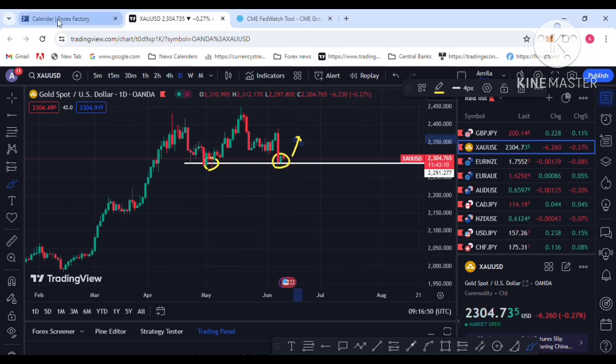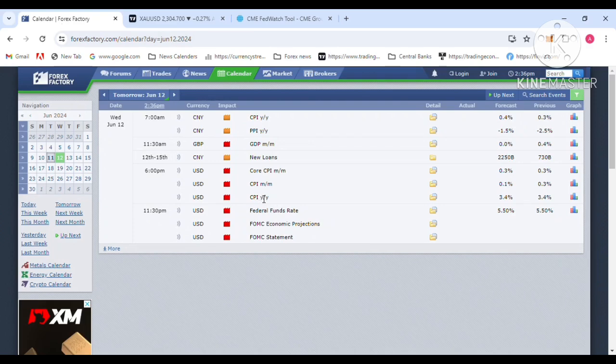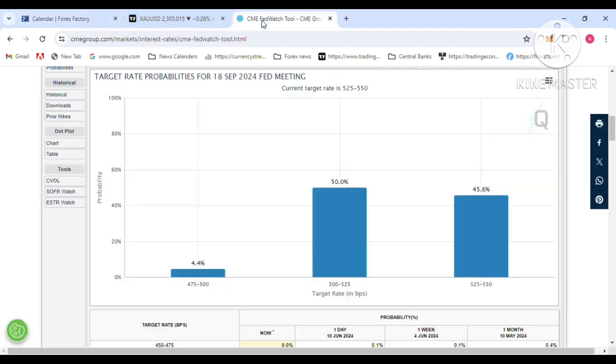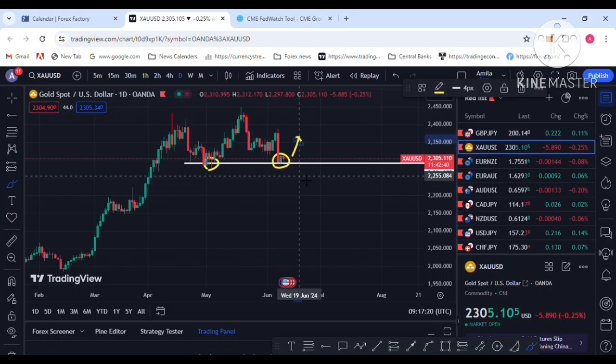The second one is if the CPI yearly report increases, not dropping from 3.4%, but increasing to 3.5, 3.6. That will help dollar demand, because the Fed should pause the interest rate and keep it at 5.5. The forecast for pausing the rate will increase, and that will help push gold to the downside.